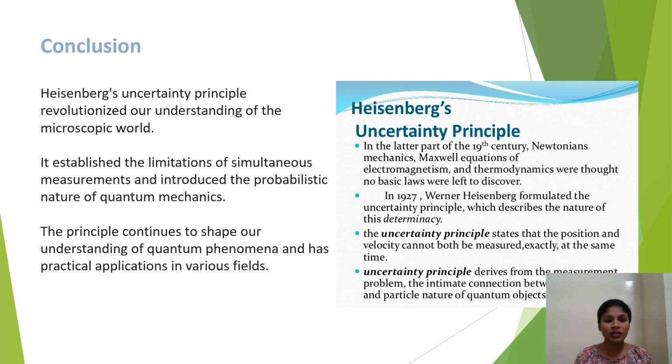Conclusion of the Heisenberg uncertainty principle. The Heisenberg uncertainty principle revolutionized our understanding of the microscopic world. It established the limitations of simultaneous measurements and introduced the probabilistic nature of quantum mechanics. The principle continues to shape our understanding of quantum phenomena and has practical applications in various fields.